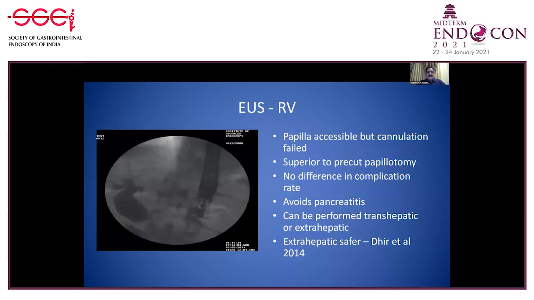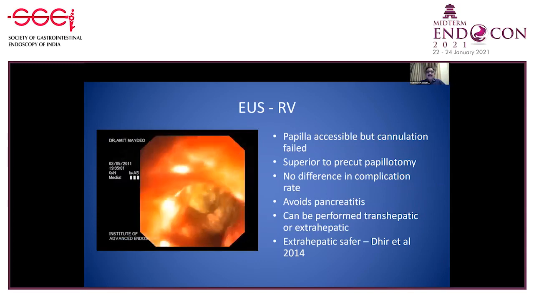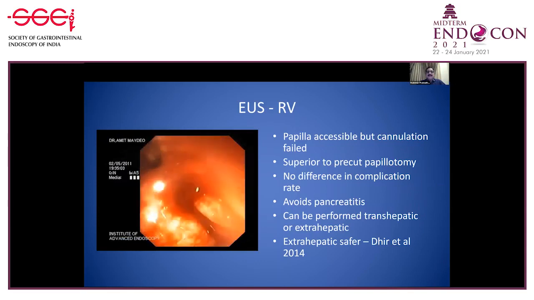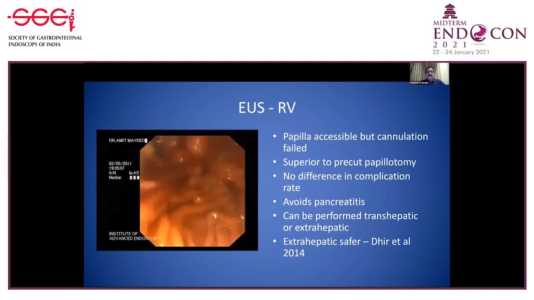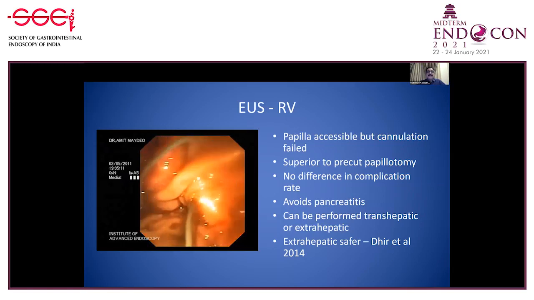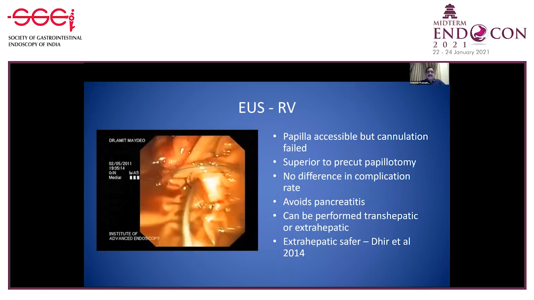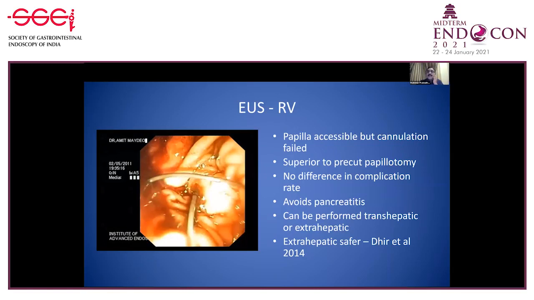Here again, once we puncture the bile duct, we obtain the anatomy and pass the guide wire, but instead of placing a stent, we go with a standard ERCP scope into the duodenum and see the wire emerging from the papilla, retrieve the wire through the ERCP scope, and perform the rest of the procedure as a standard ERCP. A 450 centimeter guide wire is preferable.